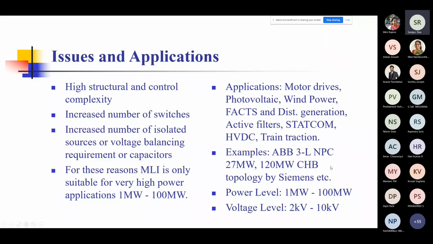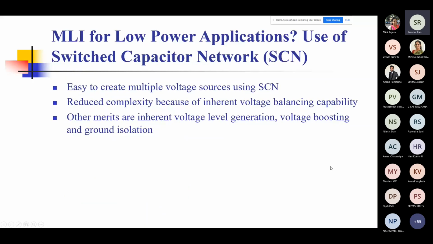So this is the crux. Now what is it that we are talking about here? We are saying that multi-level inverters are good, but they are very complex. And unless you're dealing with very high power, it's not really wise. It's not really worth that you spend your time in making a multi-level inverter. You can probably use a 2-level inverter and get away. But you don't get the kind of features and advantages that the MLI gives you.